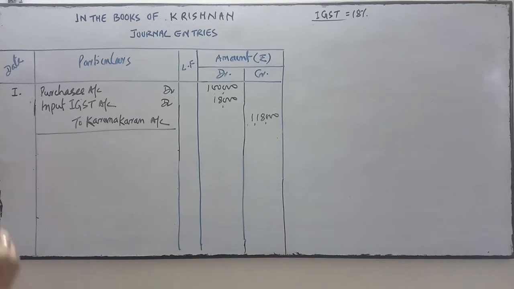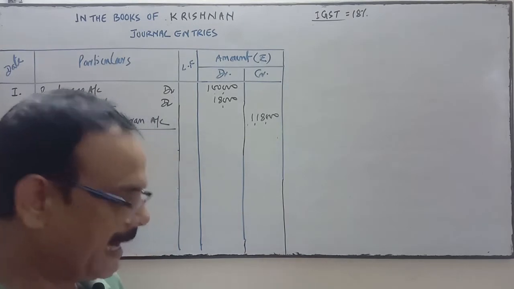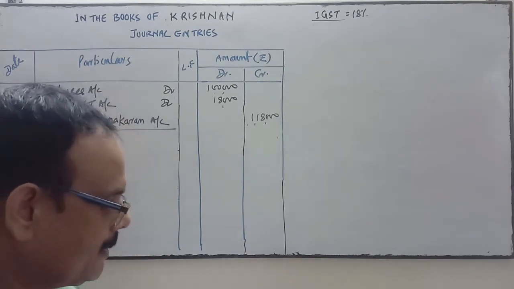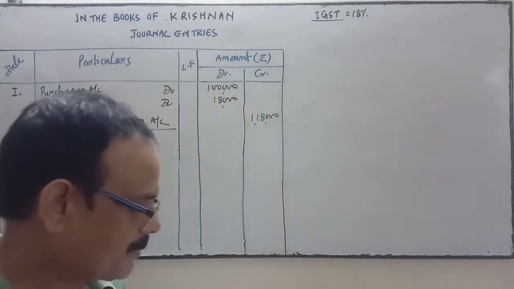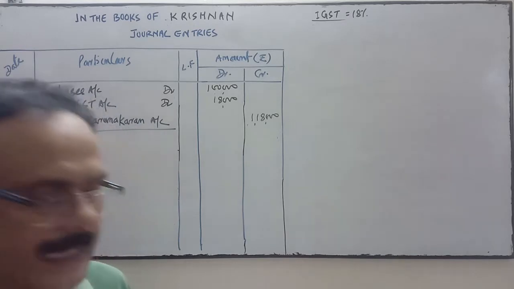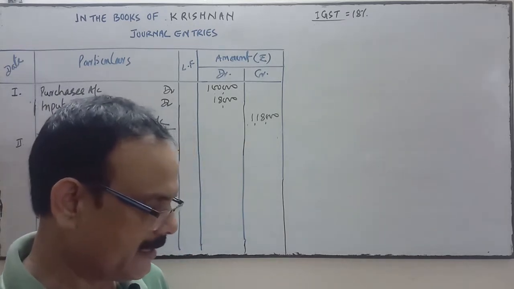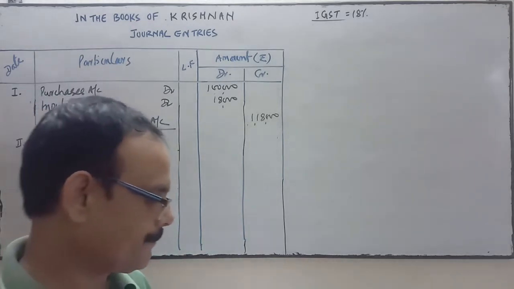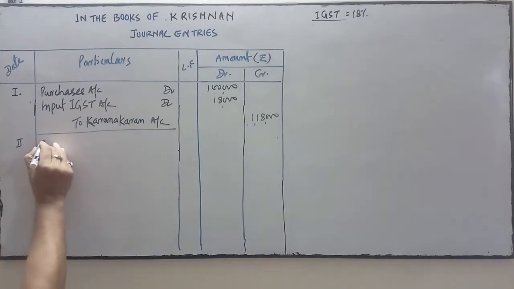Now come to the second transaction. Sold goods to Ganeshan of Bangalore, the same state. Krishnan is from Bangalore, and Ganeshan, to whom you are selling the goods, is also from Bangalore, the same state. So CGST and SGST will be calculated. It's a credit sale.